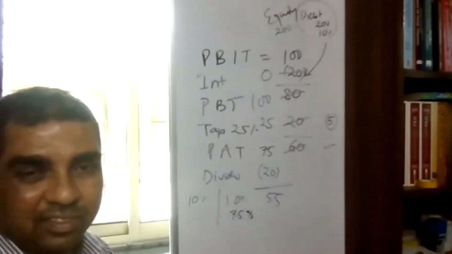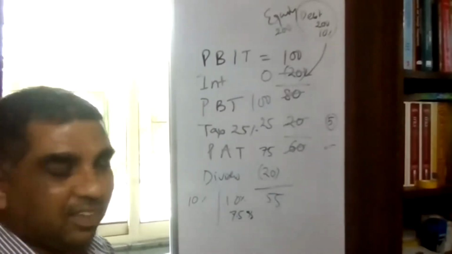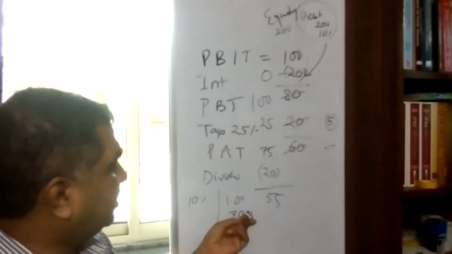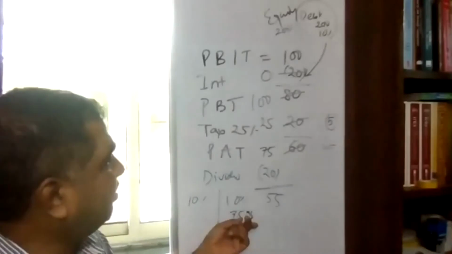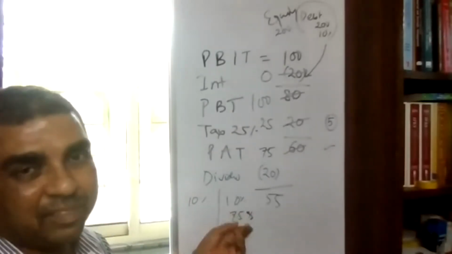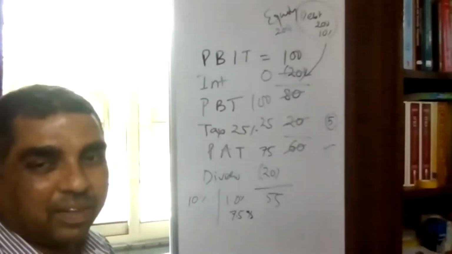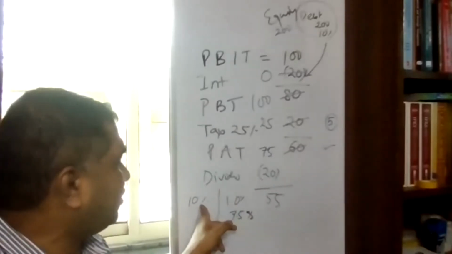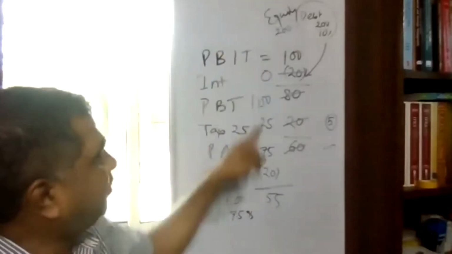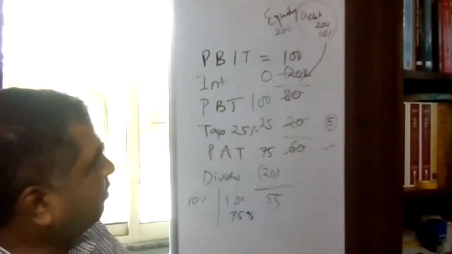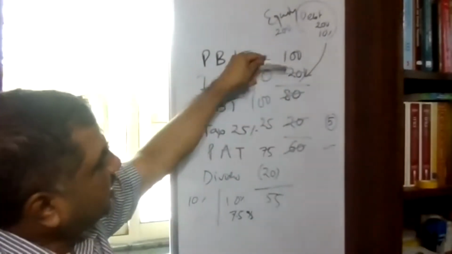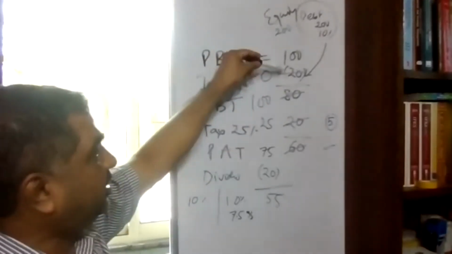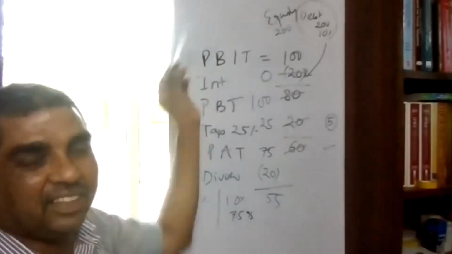So the 7.5 thing, yeah, 75 rupees. So 7.5 the percentage that came. 7.5% came. Okay, this is the cost of capital that came, 7.5%. Why did the cost of capital come to 7.5%? You see, in case of equity shareholders, I am paying 20 rupees and my cost of capital is 10%. Why 10%? Because 200 rupees, 20 rupees, 10%. In the debt holder also my cost is 10%. But 10% is the pre-tax debt cost. Pre-tax debt is before considering tax.